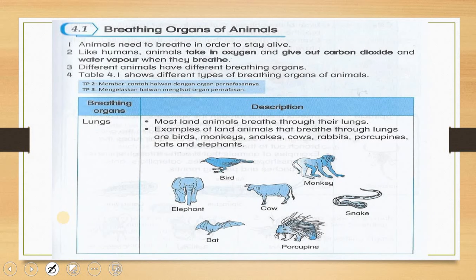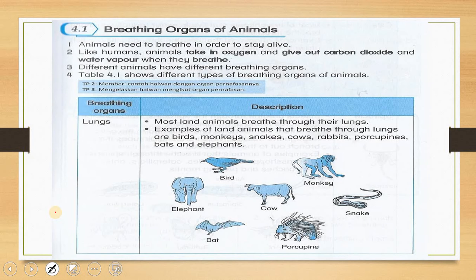Okay, so we're going to go to the next slide. Breathing organs of animals. For Unit 4, we only focus on how animals breathe and what organs are used by the animals. First, we're going to look at why animals need to breathe.